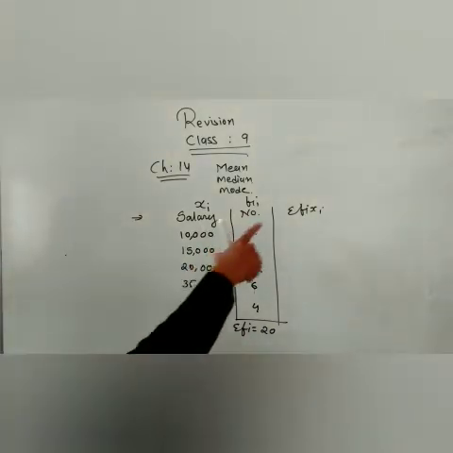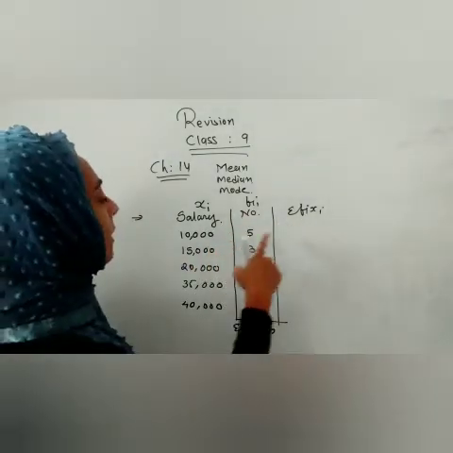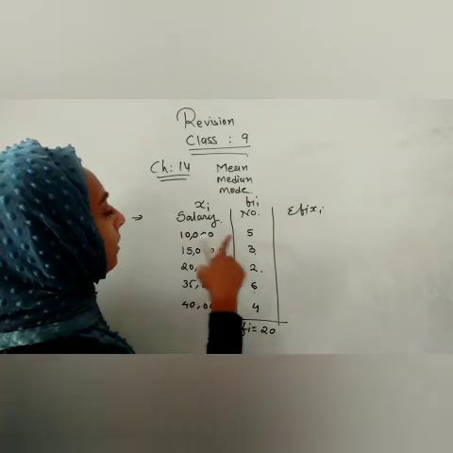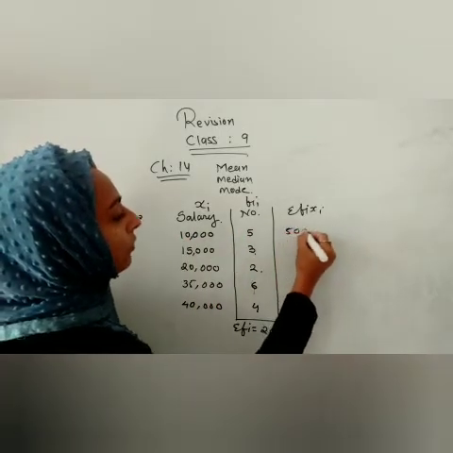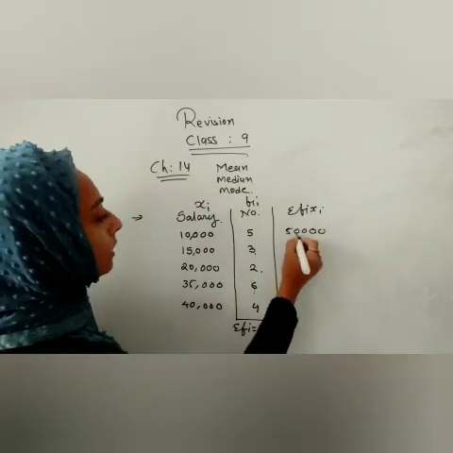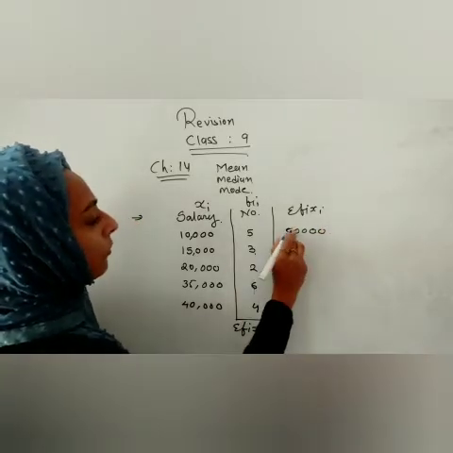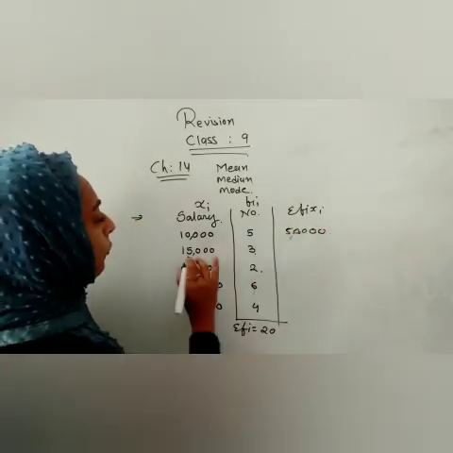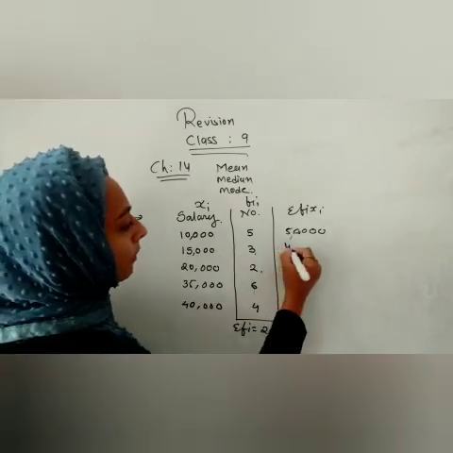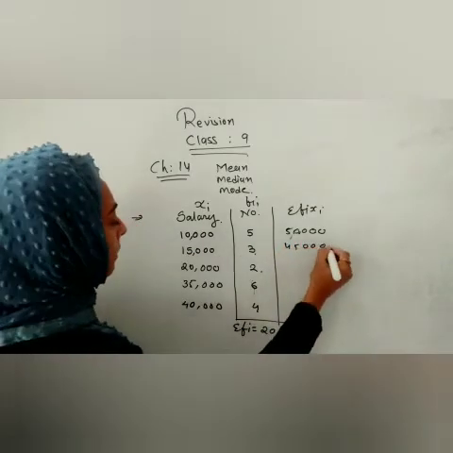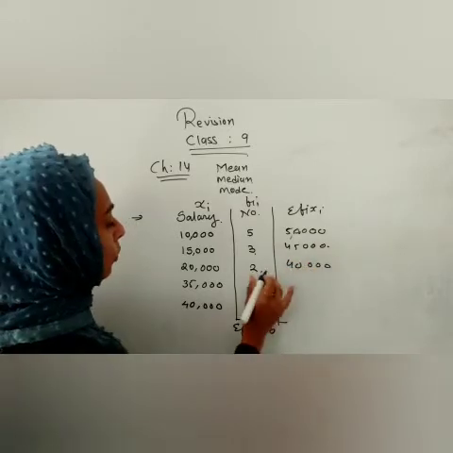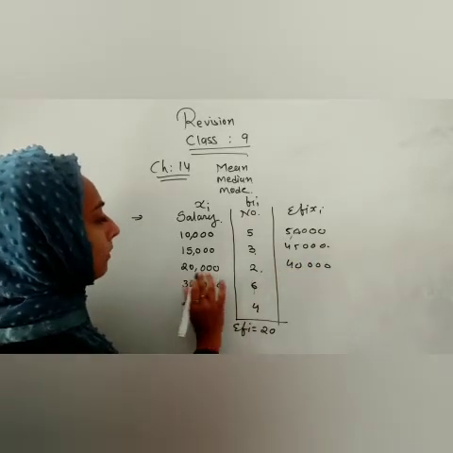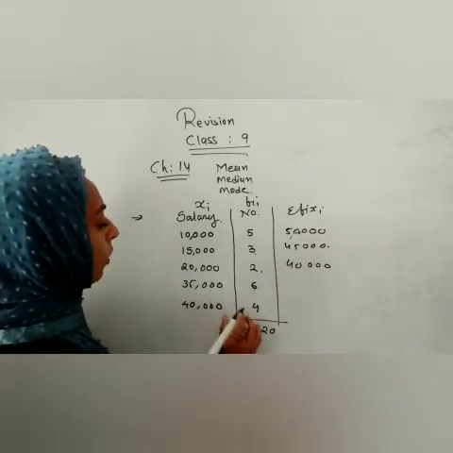Now we have to find summation of fi(xi), meaning 10,000 into 5, so it will become 50,000. 15,000 threes are 45,000. 40,000, 2 twos are 4. I have done that and I have kept this 40.